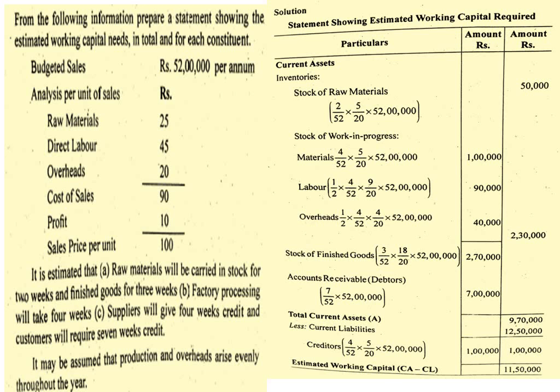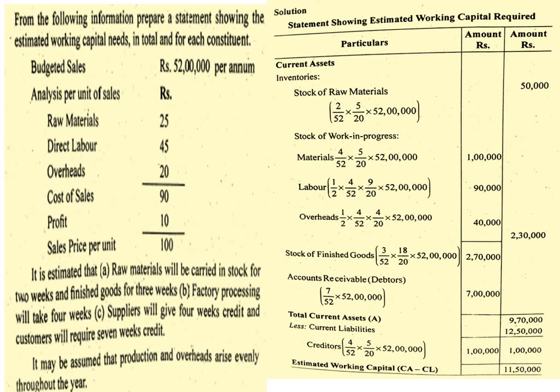Labor 4 by 52 into 50%, that is 1 by 2 into 9 by 20 into 52 lakhs, that comes around 90,000. Overheads 1 by 2 into 4 by 52 into 4 by 20 into 52 lakhs, it comes around 40,000. So stock of work in progress comes around 2,30,000. Then stock of finished goods 3 by 52 into 18 by 20 into 52 lakhs, it comes around 2,70,000. Account receivable, debtors 7 by 52 into 52 lakhs, it comes around 7 lakhs. 2,70,000 plus 7 lakh, it comes around 9,70,000.